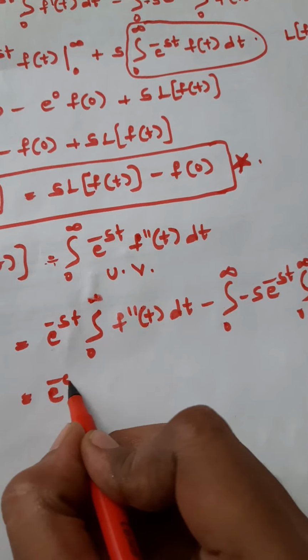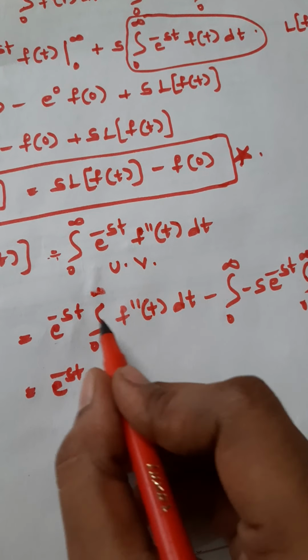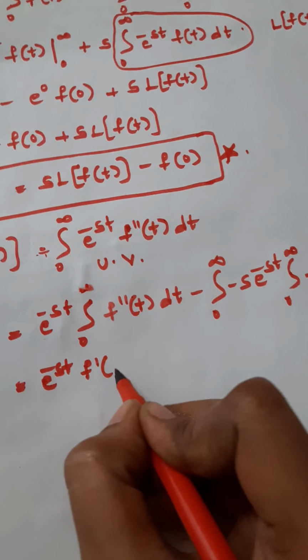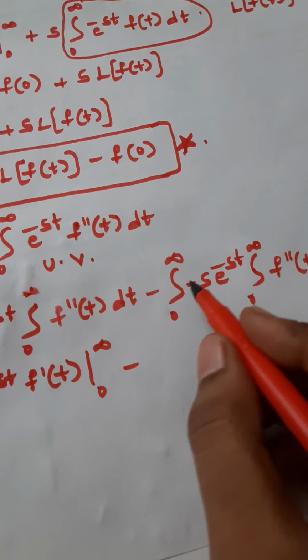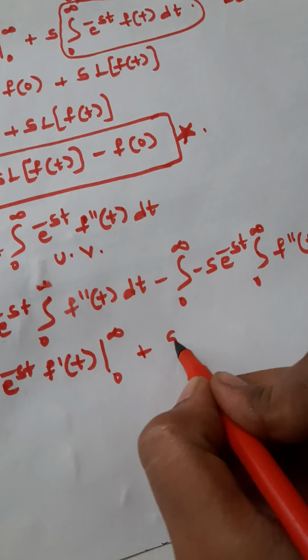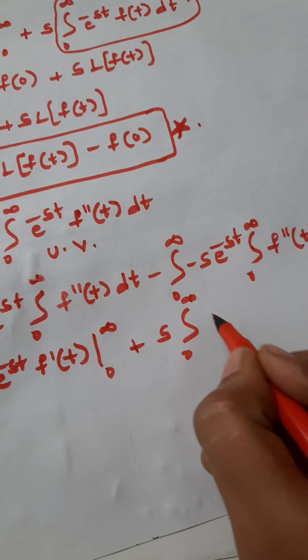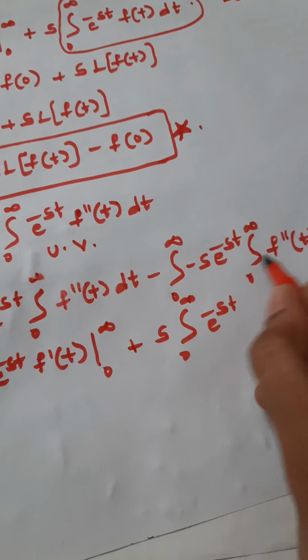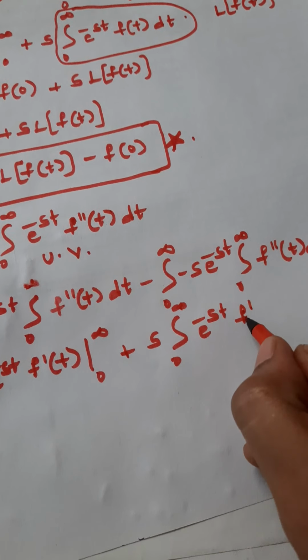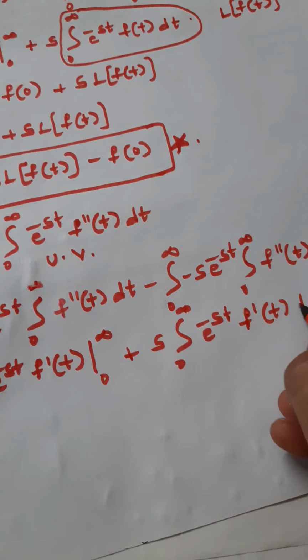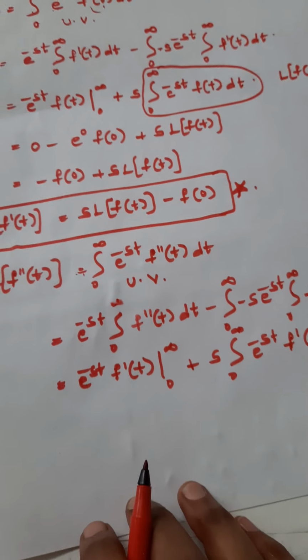Okay, e to the power of minus st. What is the integral? What will we get here? f dash of t with limits 0 to infinity, minus minus of minus, plus s into the integral 0 to infinity e to the power of minus st, and the integration of the double derivative; integration and derivative get cancelled. The other derivative remains as it is, f dash of t dt.